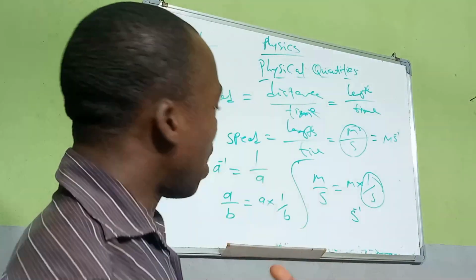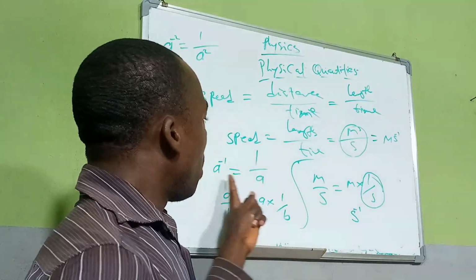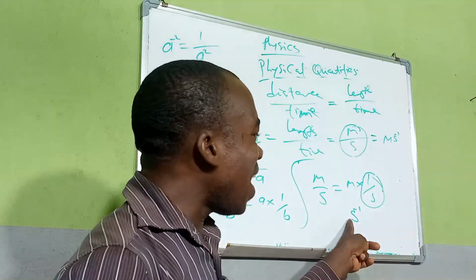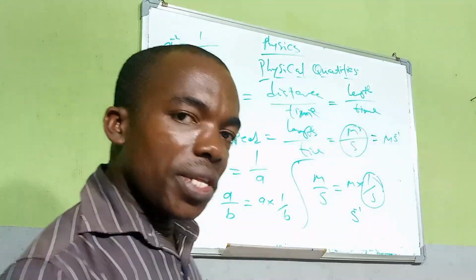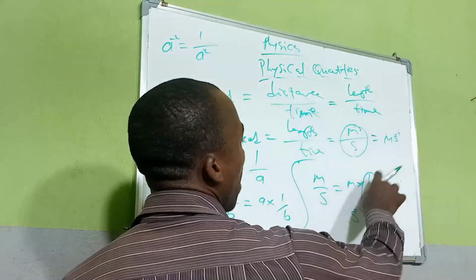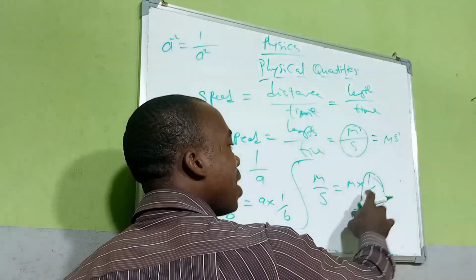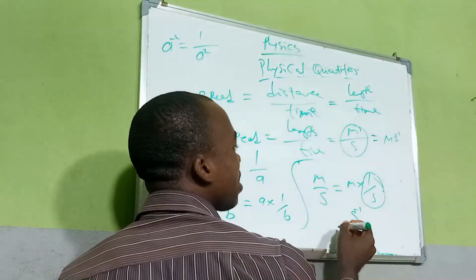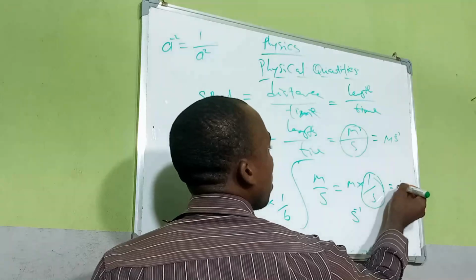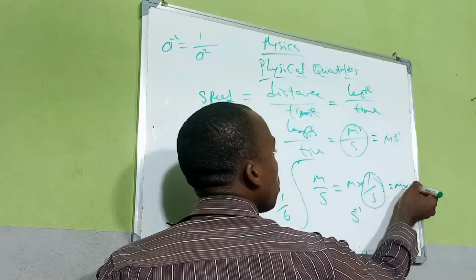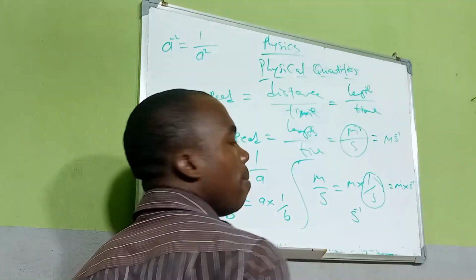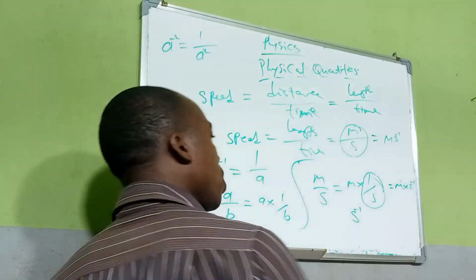So if 1 over s is s raised to power minus 1, and m is multiplying 1 over s, we now have m times s raised to power minus 1.